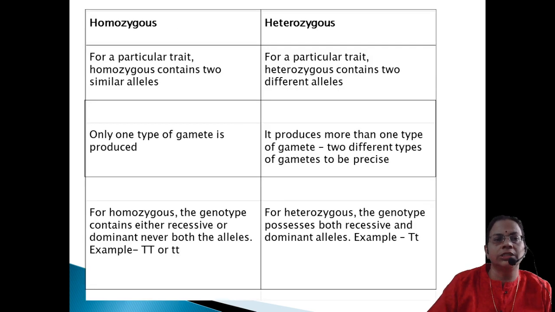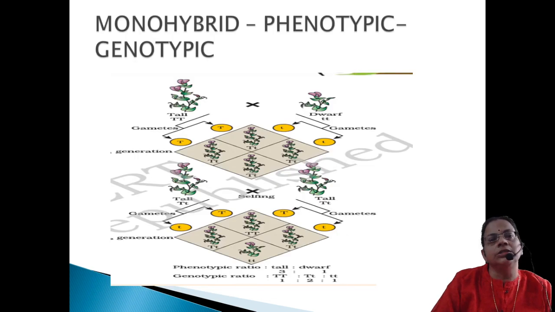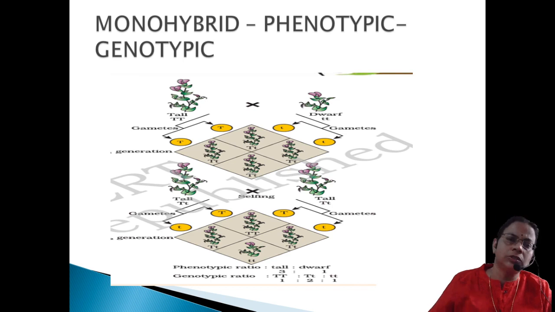Now we'll move on to the next one, the terms, because two or three terms we have to mention. Then this is his method, what he followed. His first step is the monohybrid cross. So what do you mean by monohybrid cross? Mendel selected two parents that are pure for that character. In this typical example, he selected the plant height, and two alternate parents: one pure for the tall character, the other pure for the dwarf character.